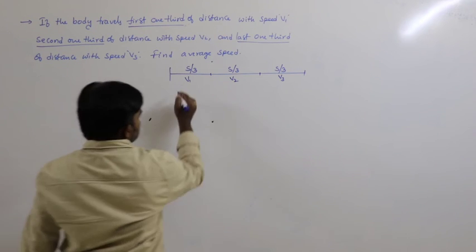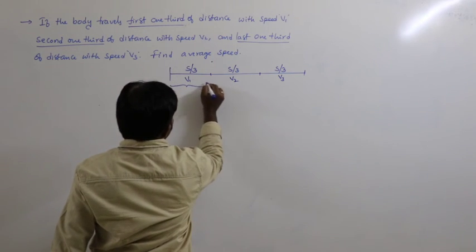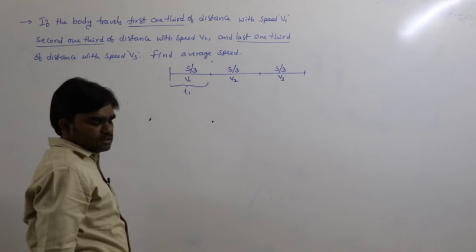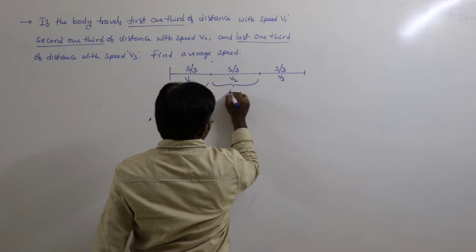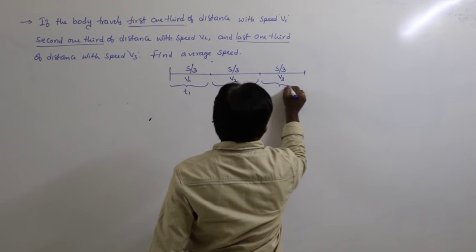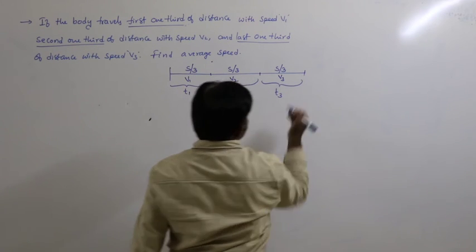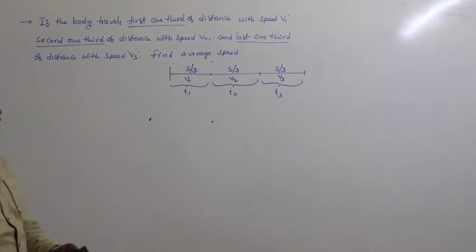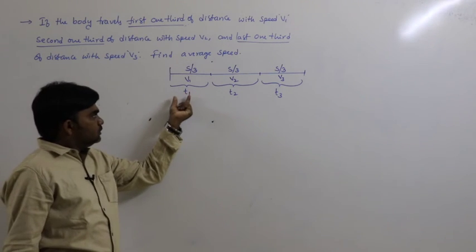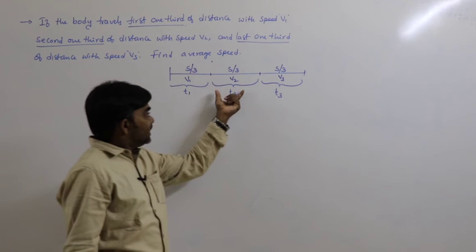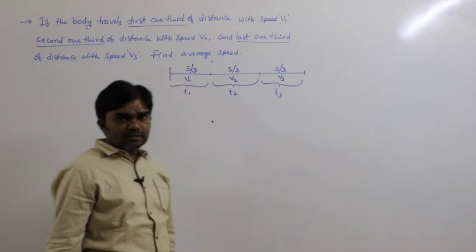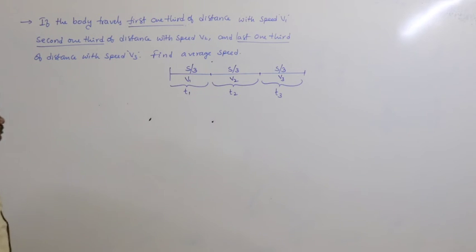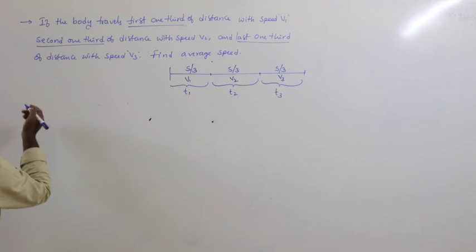For our convenience, for the first 1/3 the time taken is t1, for the second 1/3 the time taken is t2, and for the last 1/3 the time taken is t3. Now we have to calculate average speed.